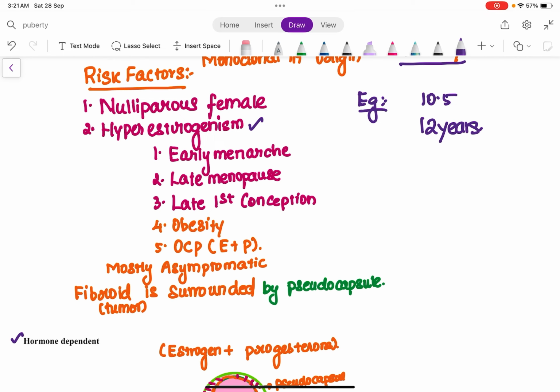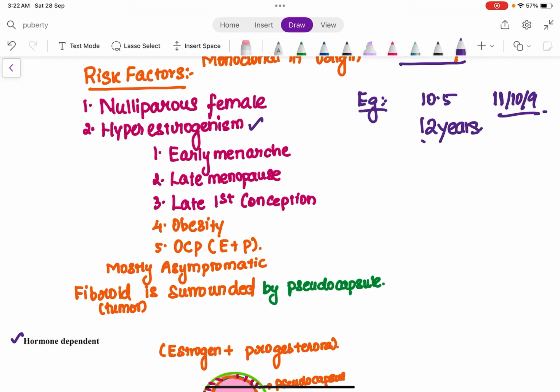If the female attains menarche even before these 12 years, like let's say around 11 years or 10 years or 9 years, then she has increased exposure to estrogen, because whenever a female attains early menarche, she will be exposed to the estrogen hormone.